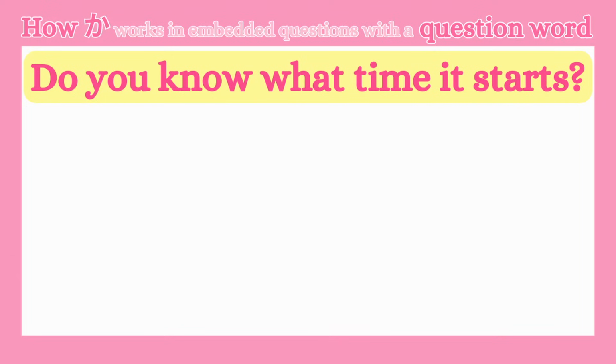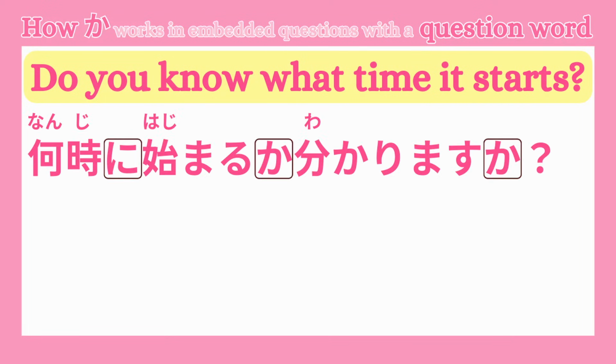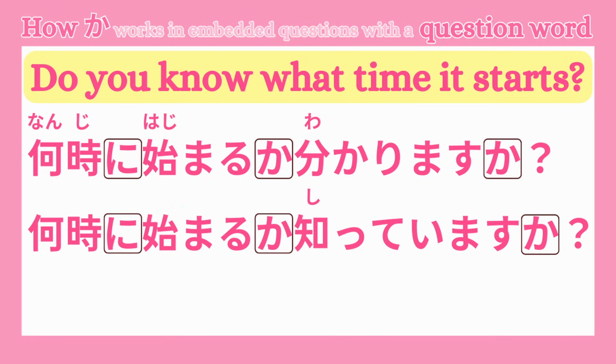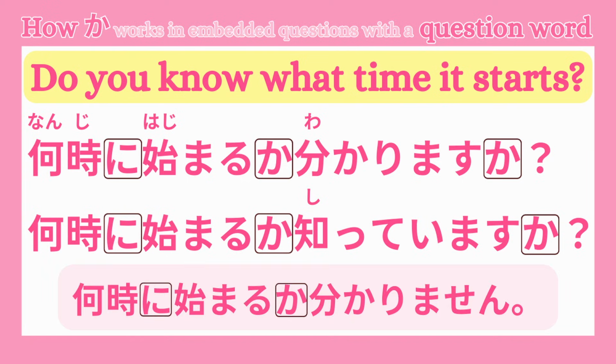Ta-da! Next, can you ask me, do you know what time it starts in Japanese? You asked me, 何時に始まるかわかりますか? Right! Or, 何時に始まるか知っていますか? Yes, this also works. Because it's a question, 知っていますか works too. And my answer is 何時に始まるかわかりません.